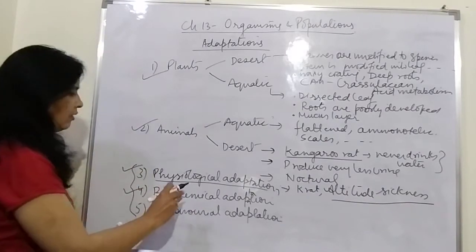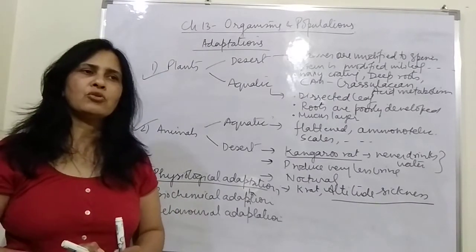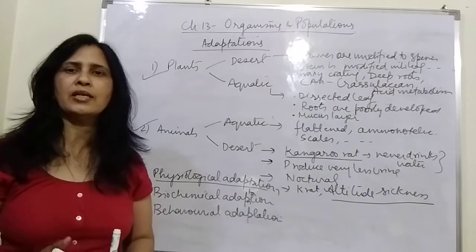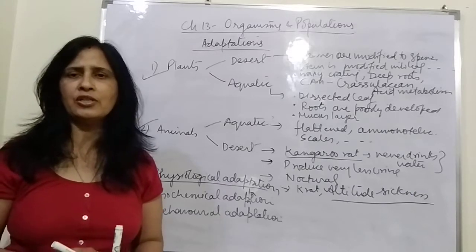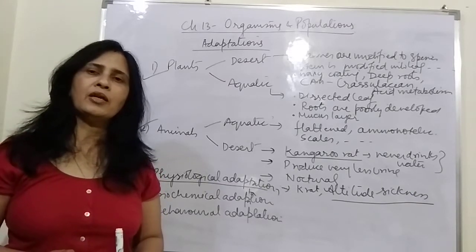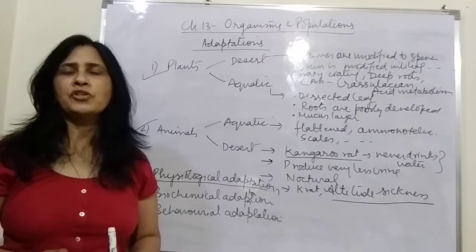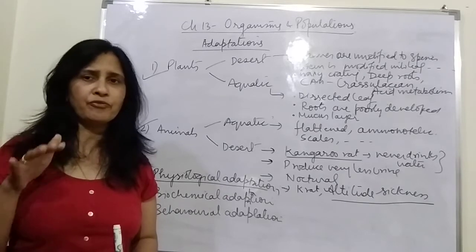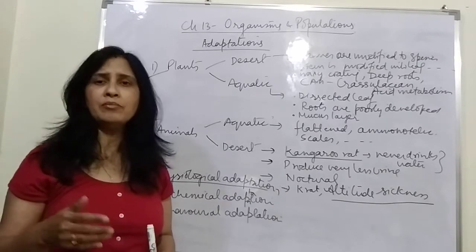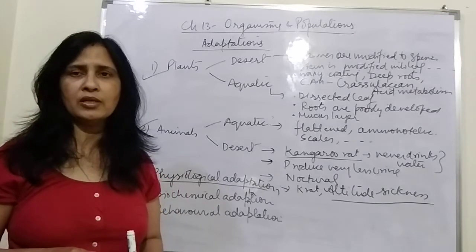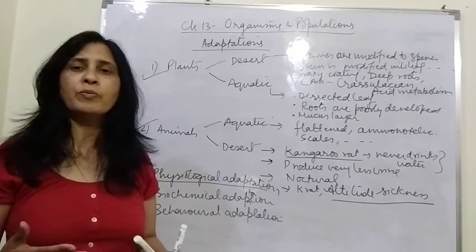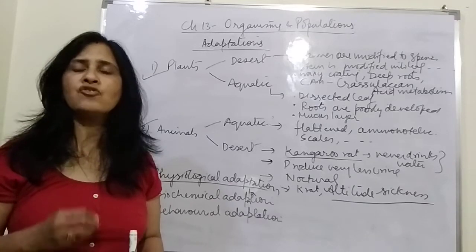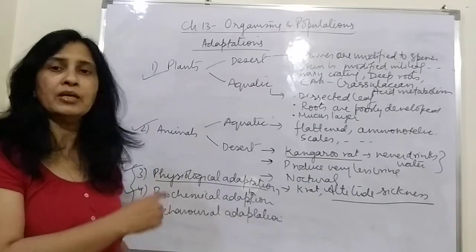Then comes the biochemical adaptation. Biochemical adaptation refers to the chemical changes or the chemical reactions inside which are very much different in these organisms. For example, there are bacteria which live in hot springs. Then you will find fishes who live deep inside the water. There is a lot of pressure of water; like, every 10 meters, 1 bar pressure is increased when we go down in water. We may not be able to tolerate that much pressure, but there are organisms which live in these extremes of conditions, and that is because of the biochemical adaptations which they have.